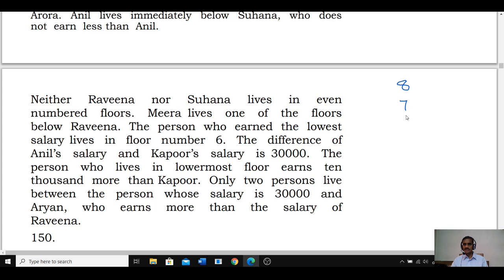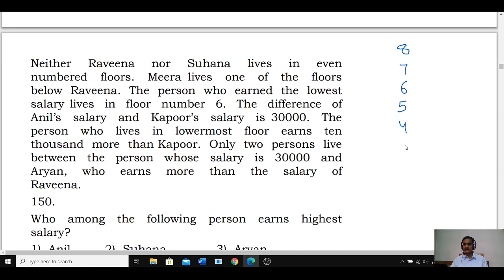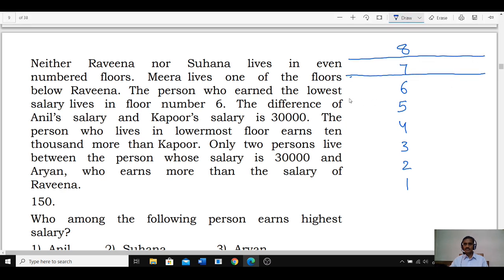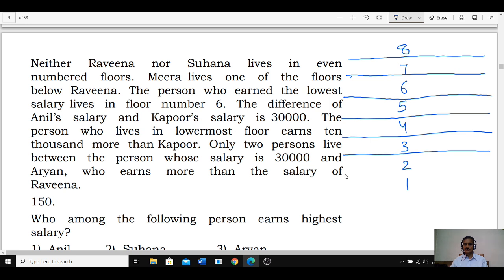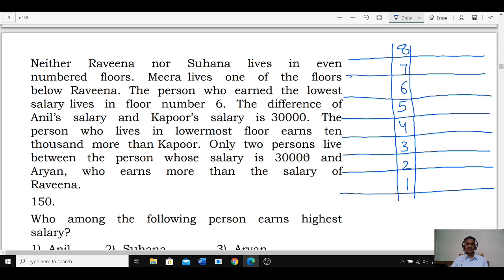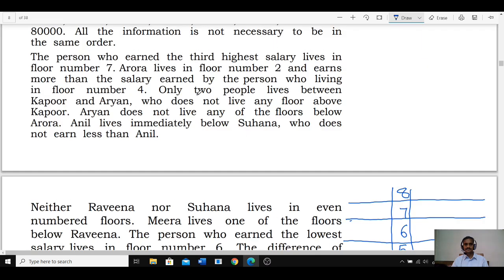8, 7, 6, 5, 4, 3, 2 and 1. Now all together we have 8 different persons living on these 8 different floors, 8, 7, 6, 5, 4, 3, 2 and 1. And each one of them earns a different amount as well. Now we need to identify who is staying on which floor and at the same time the amount that person earns. Then coming to condition number 1.